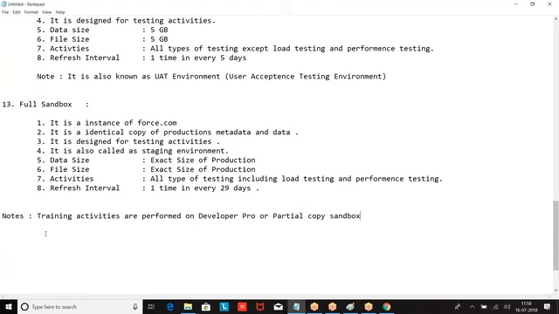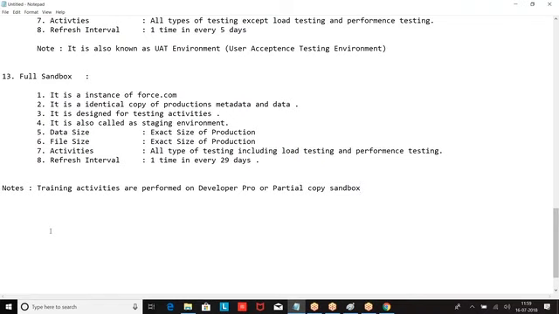What is the meaning of deployment? Moving the metadata changes. Metadata changes means changes we made on programs, pages, logic, and rules. If you push the changes from one copy to another copy, it is called deployment. I hope you are clear. What is deployment? Moving the metadata changes from one environment to another environment is called deployment.